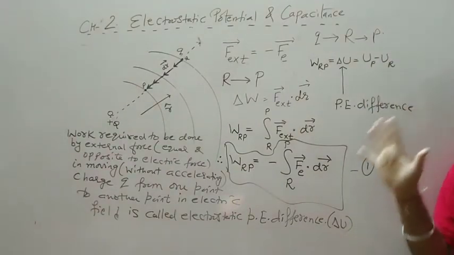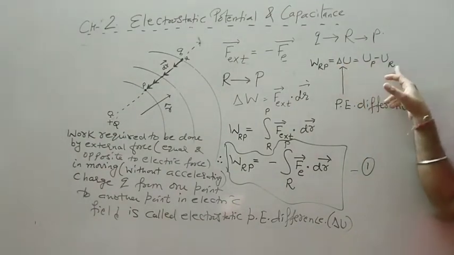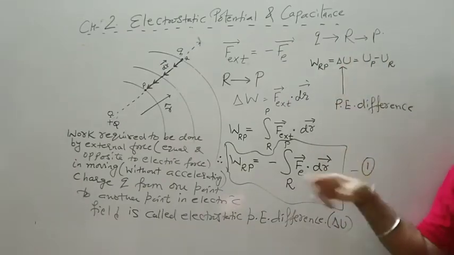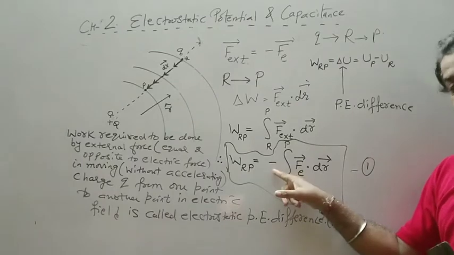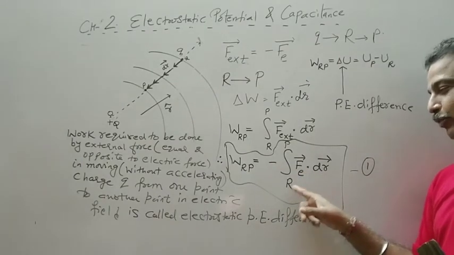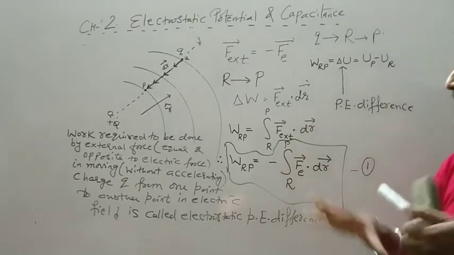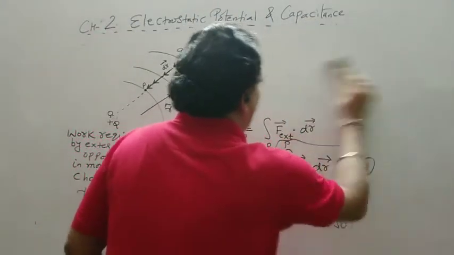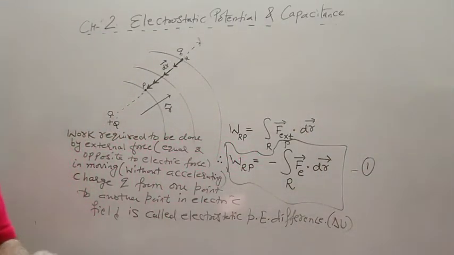So what is the potential energy difference? It is final minus initial, and the work is done from R to P, and the formula is minus Fe dot dr. We have moved from point R to P. So this is the concept of the potential energy difference.